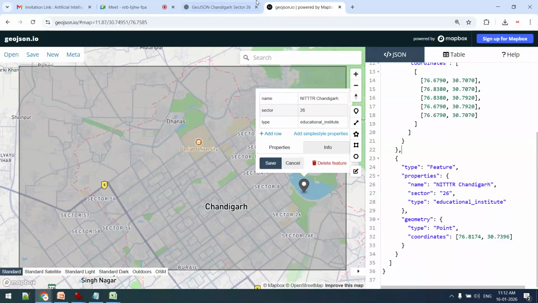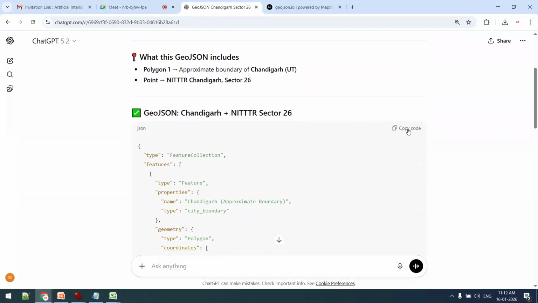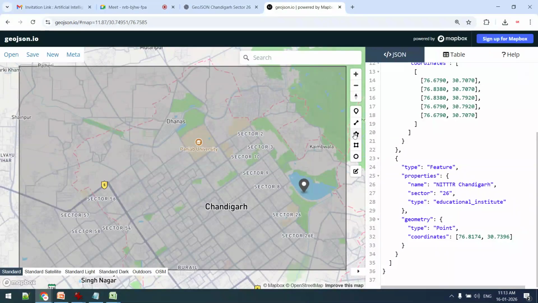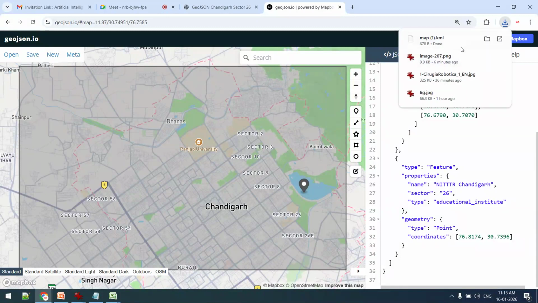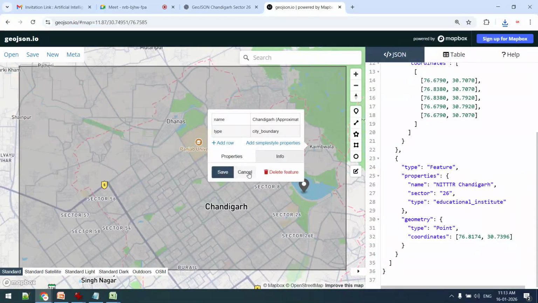Okay, I have mentioned that the map code should be generated including sector 26 and IEEE. This code is created, copy code, we have pasted it in the cloud, and now you can see it is generated. Now if I want to save it in KML format, in shape file, in TopoJSON, or if I want to import it in Google Map, that can also be done. For that we use a KML file, the keyhole map file. This is known as a keyhole map file. So this KML file we can integrate in Google Map for further programming.